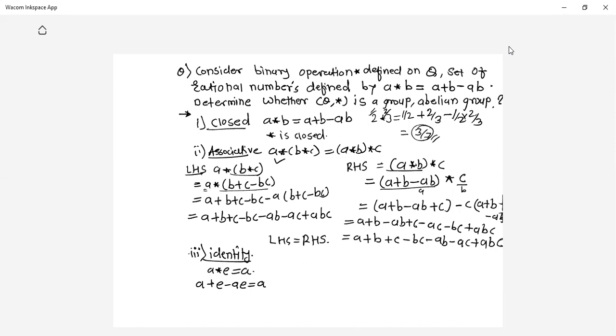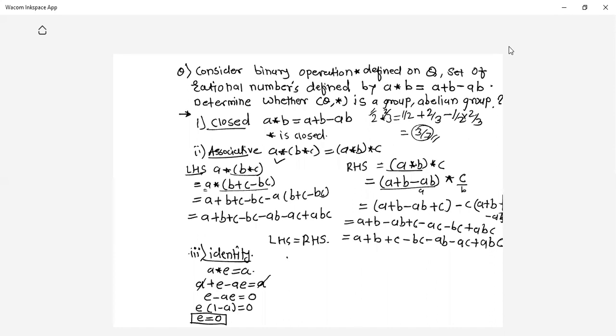Correct? So this A gets cancelled. So you have E minus AE is equal to 0. E, if you take common, it becomes E times (1 minus A) is equal to 0. Then E is equal to 0 by (1 minus A). So 0 by anything is always 0. And hence I can say identity element E is 0 for this algebraic system.